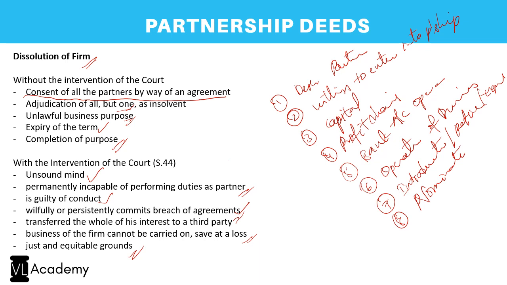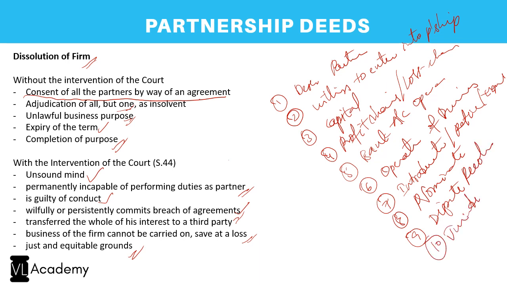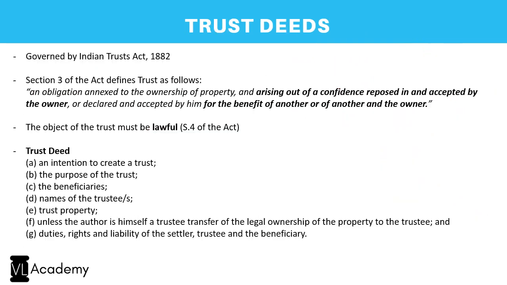In case of profit sharing, you will also talk about the loss sharing. How do you distribute the losses, correct? And dispute resolution, how do we go for dispute resolution? Jurisdiction, to which courts do you go for the jurisdiction? So all these aspects come under the ambit of a partnership deed, right? So with this, we finish the discussion on partnership deeds. Let us go further and have a final discussion on trust deeds.